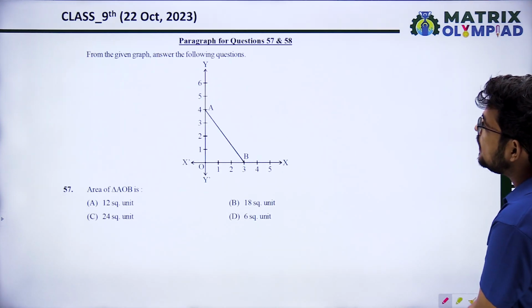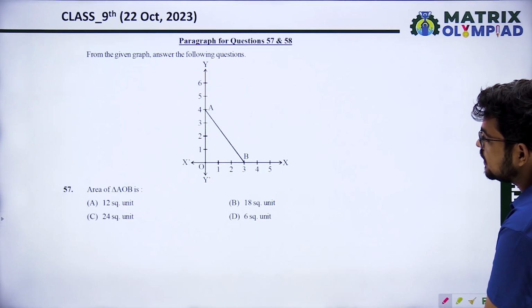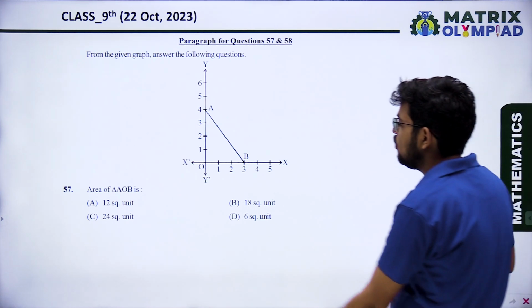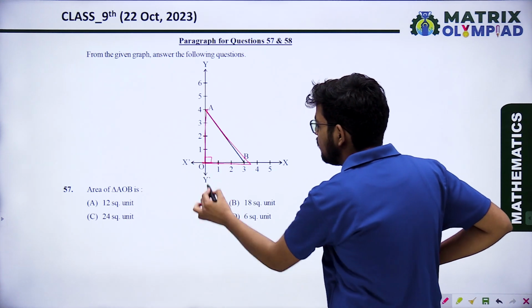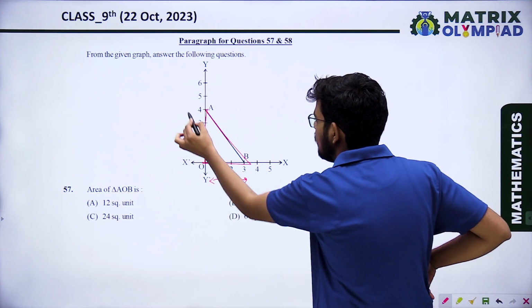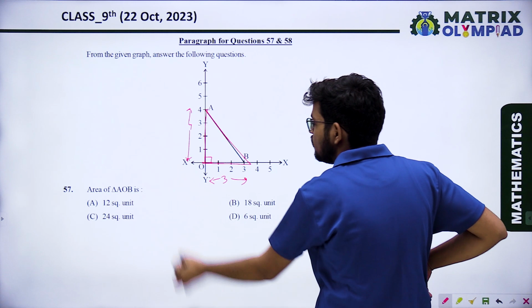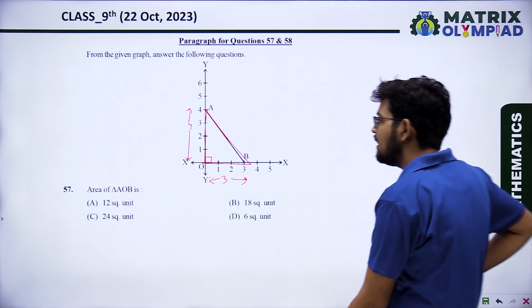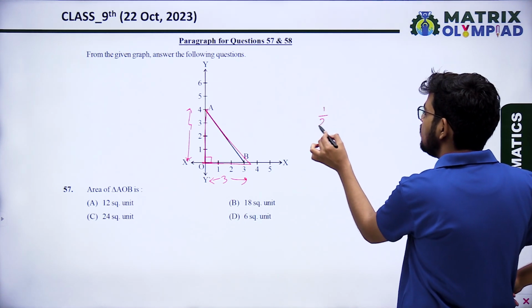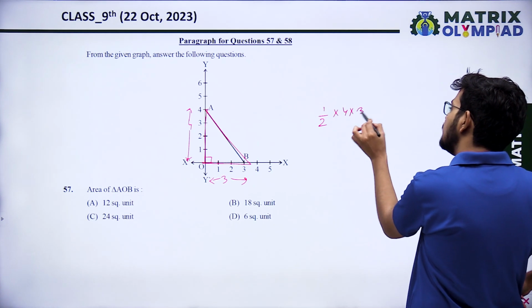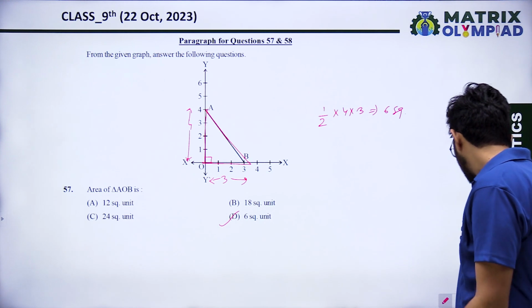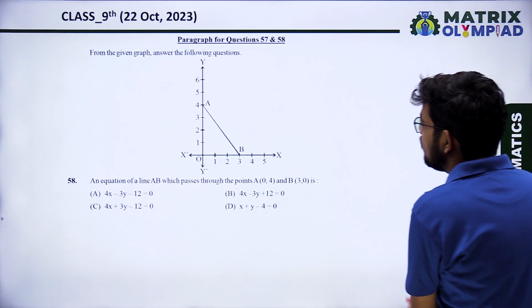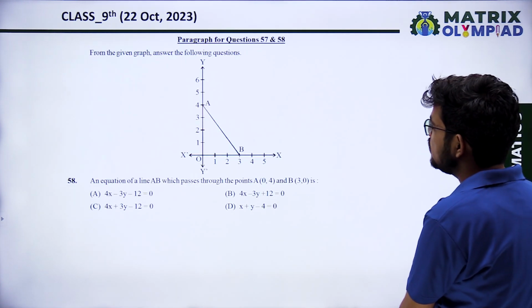Next, from the given graph, answer the following question. Area of triangle AOB. Here is the perpendicular. What is this distance? 3. What is this distance? 4. So it is a right angle triangle. So the area will be 1 by 2 into 4 into 3, that is 6 square unit. Option D is the correct. Next, from the given graph, answer the following question. A.